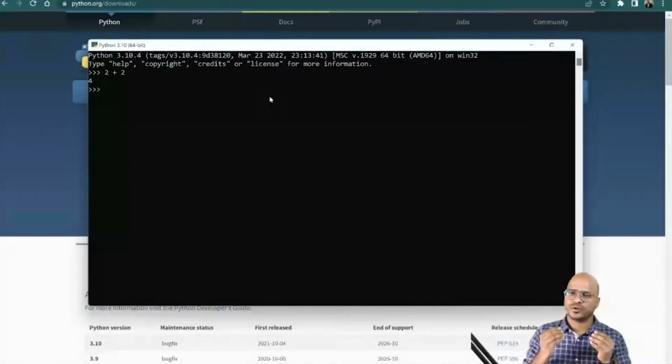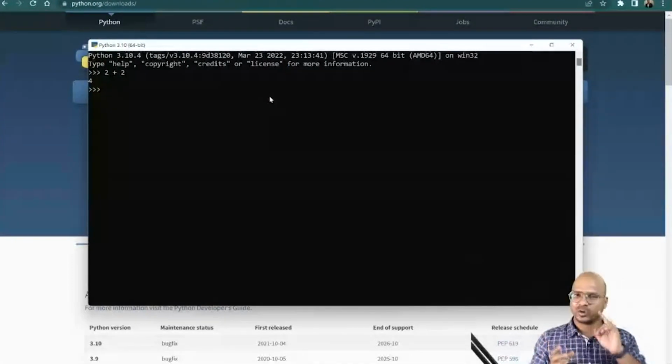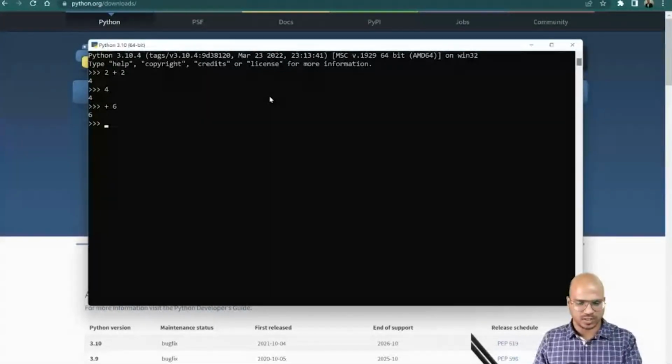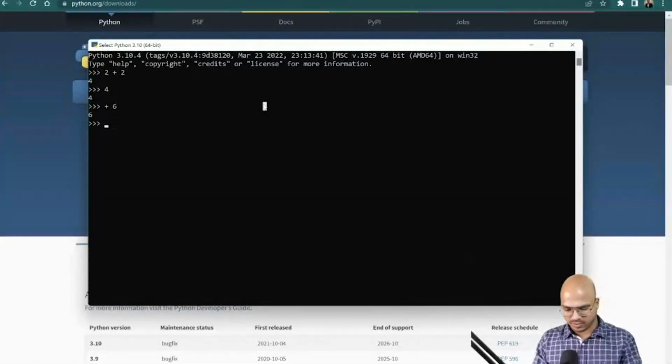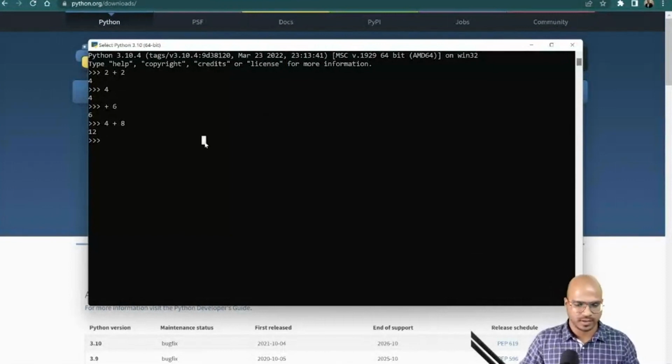So basically, that's what you do, right? When you say computer, what does computer mean? Computations, right? And computation is a combination of two things, calculation and logical thinking. We have not talked about logical stuff yet, but let's start with the calculation. And calculations are working. So 2 plus 2 is 4. Can we do 4 plus 6? And of course, it went wrong there. 4 plus 8, and you can see we got 12. So at least you can add two numbers, and that is working, right?